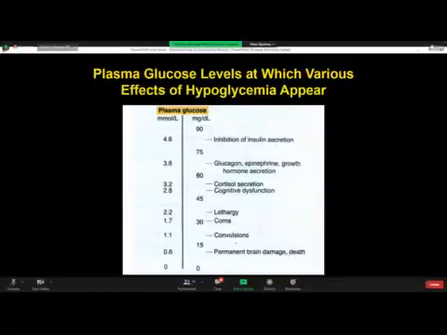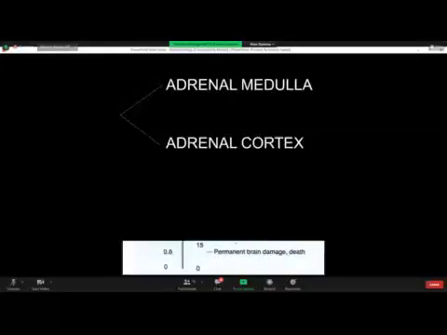So these are the levels of hypoglycemia which must be monitored, especially in diabetic patients. That is why diabetic patients are always advised to keep some sweetening agents or sugar with them in case of emergency, especially while traveling or on a long journey. Right.